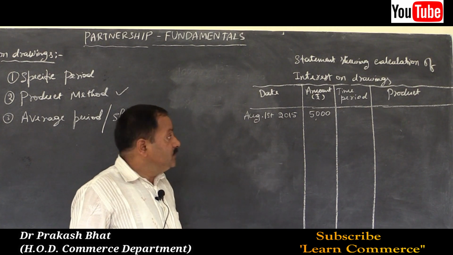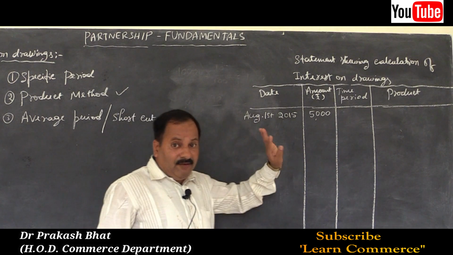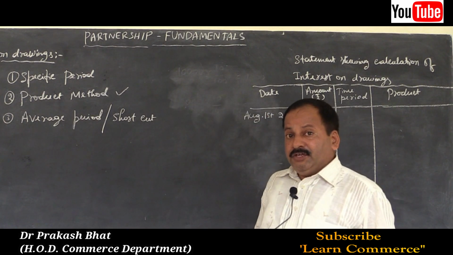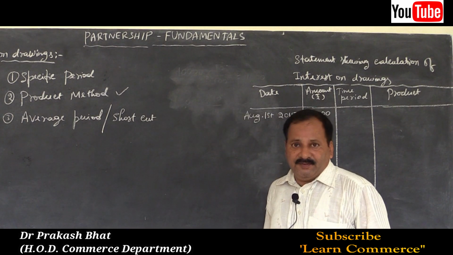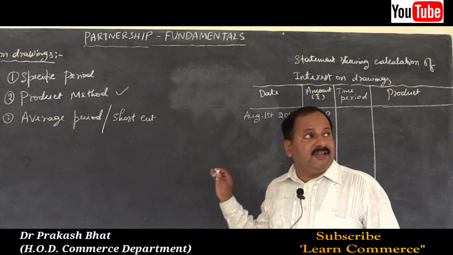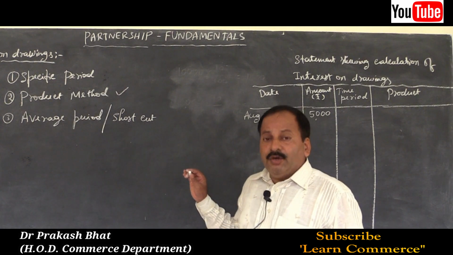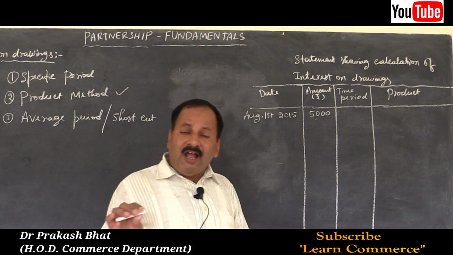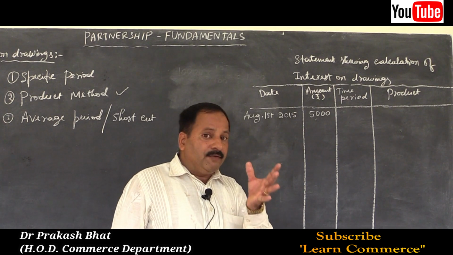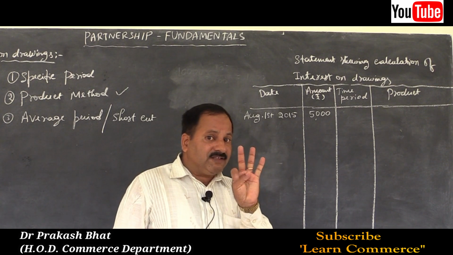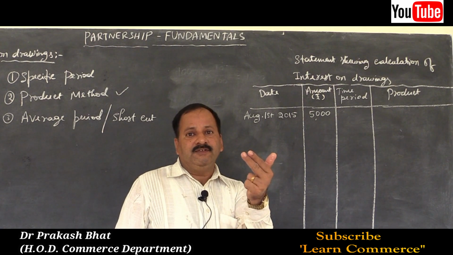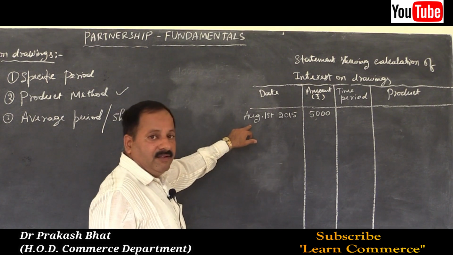Remember, whenever the beginning date is given, you have to include that month. When the amount is withdrawn on 1st August, you have to include that month because August has just started, the whole month is there. So from August itself you have to calculate: August, September, October, November, December, January, February, March. So 8 months are there.